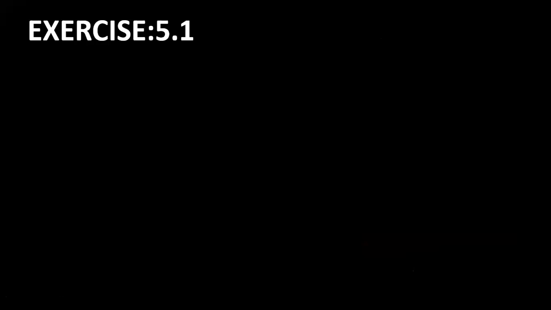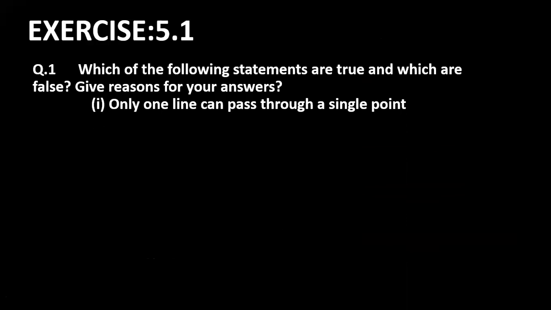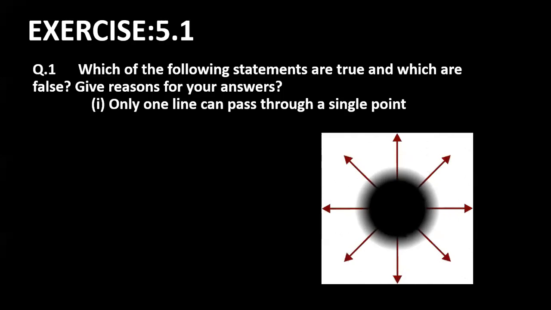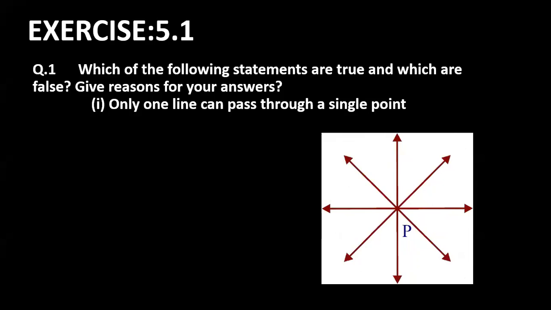Exercise 5.1 says: which of the following statements are true and which are false? Give reasons for your answer. Am I clear? So we have to say only true or false with proper reason also. Only one line can pass through a single point. Where have we done this? True, ma'am. True.